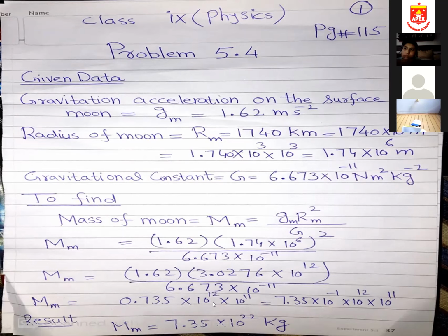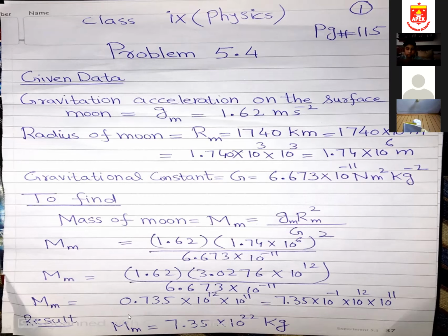So again the bases are same, the power will be added. I'm also shifting this point to after 7, so 7.35. Then its power is minus 1, because I'm converting 0.735 into 7.35, moving the point from left to right, so 10 raised to the power minus 1 will come.